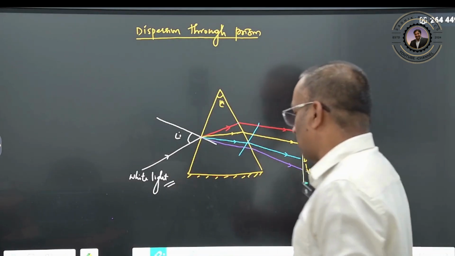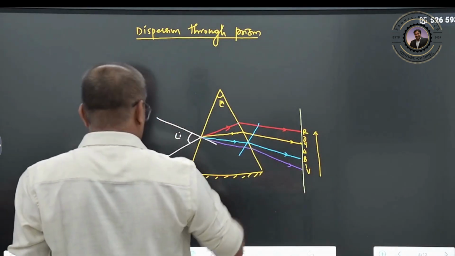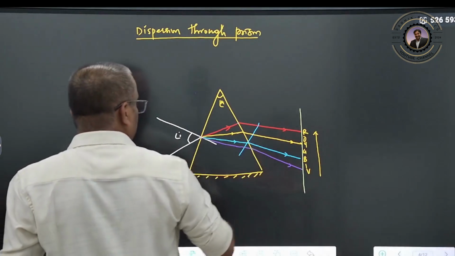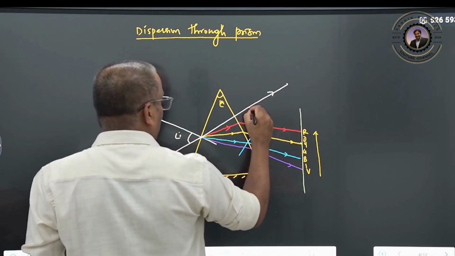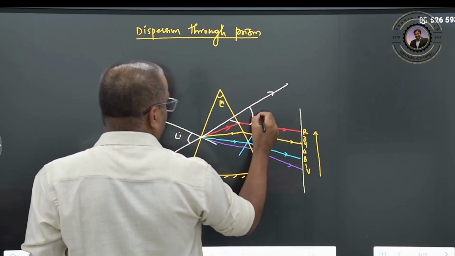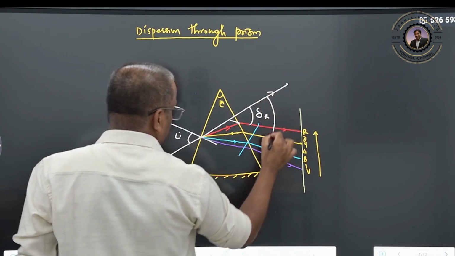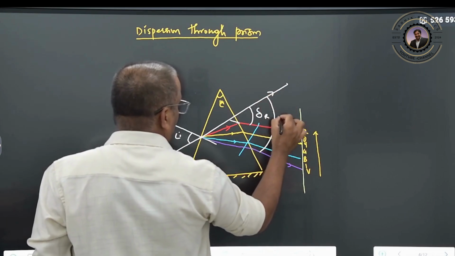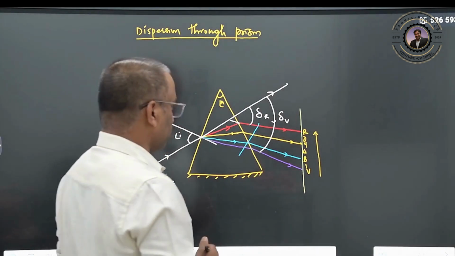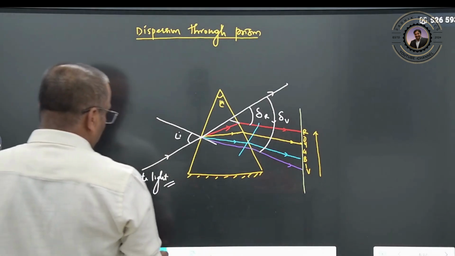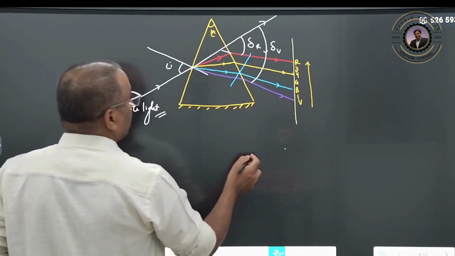Now for a small angled prism, we can see how much deviation has taken place. Suppose this is your white light coming here, this is your angle of deviation created by the red color, and this is your angle of deviation for violet color. We know this for a small angled prism.